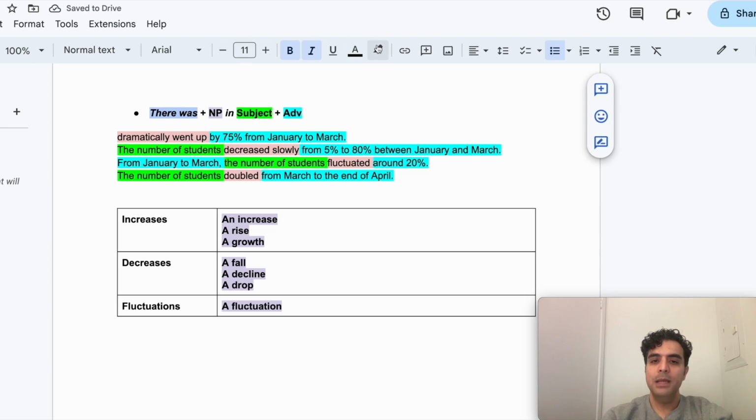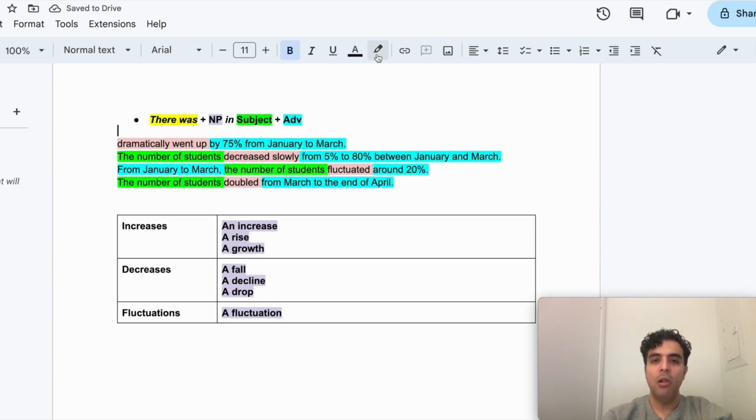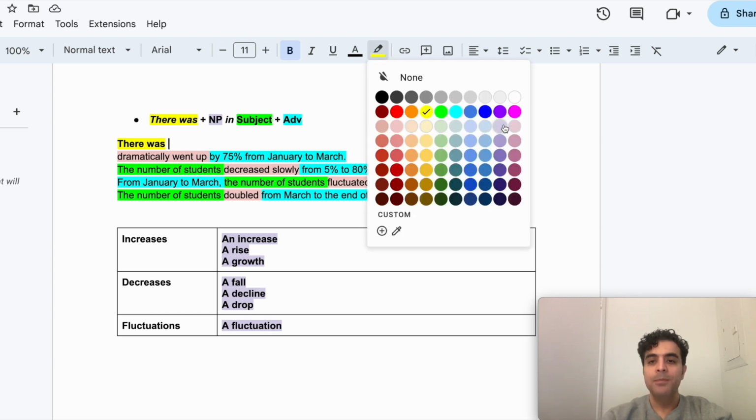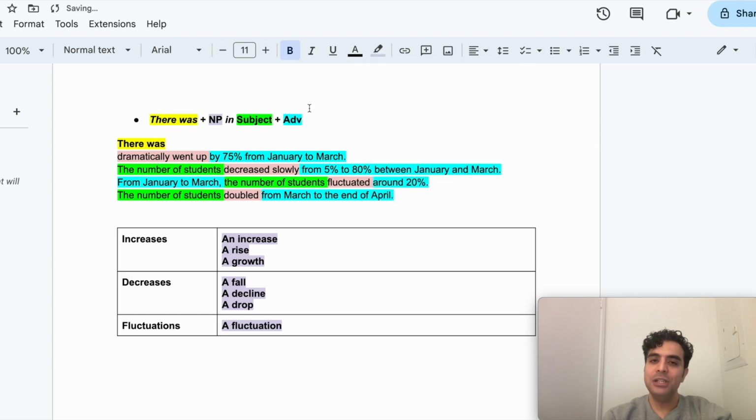And you know what? To make this also color-coded, I'll follow the color yellow for the fixed parts. So watch. I'm going to say there are. Oh, I'm sorry, there was. Okay. So here it says dramatically went up. Now, check it out. I can take the same adverb that I had before and change it into an adjective.